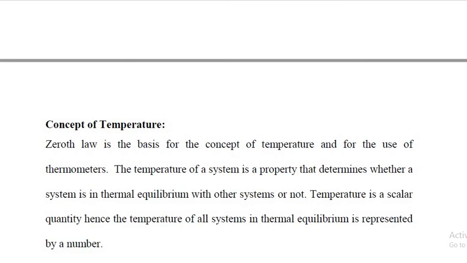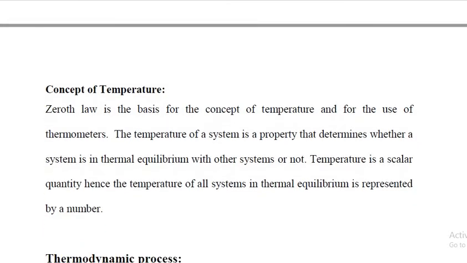Next comes the concept of temperature. The Zeroth law is the basis for the concept of temperature and for the use of thermometers. The temperature of a system is a property that determines whether a system is in thermal equilibrium with other systems or not.